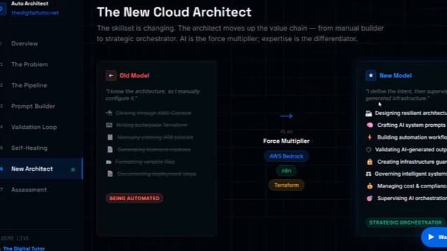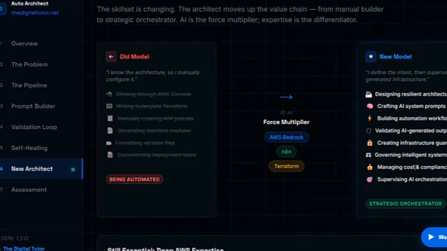The new architect spends more time on higher value responsibilities: designing resilient architecture, crafting AI system prompts, building AI or automation workflows, validating AI generated output, creating infrastructure guardrails, governing intelligent systems, managing cost, managing compliance, supervising AI orchestration.